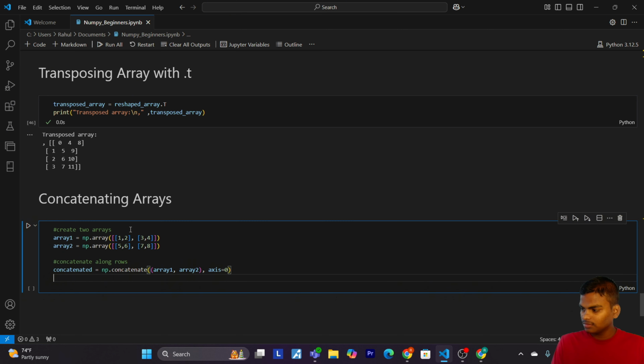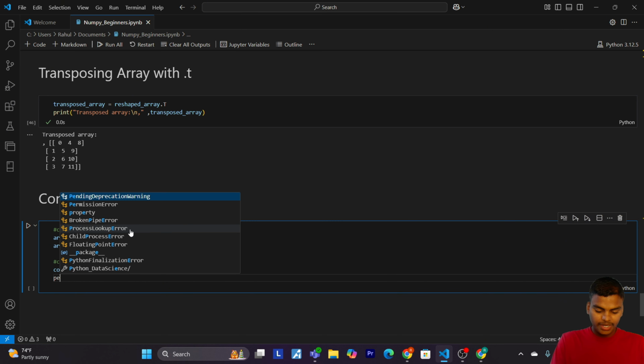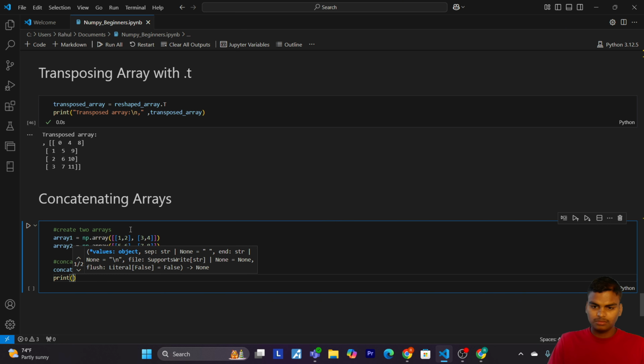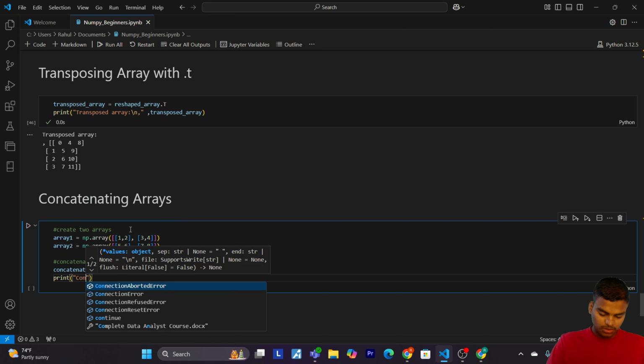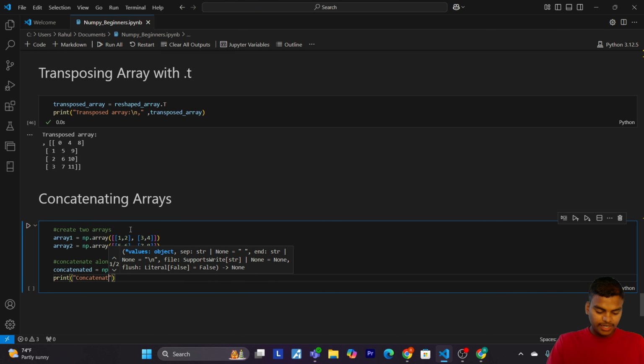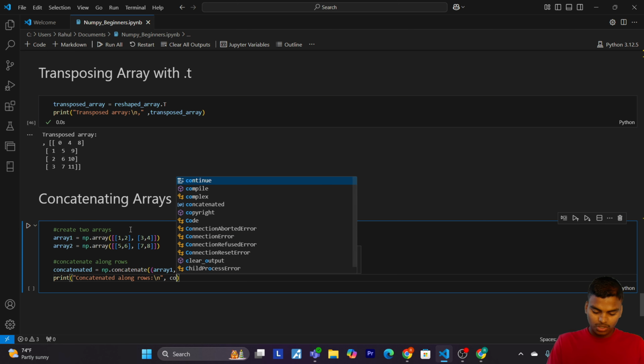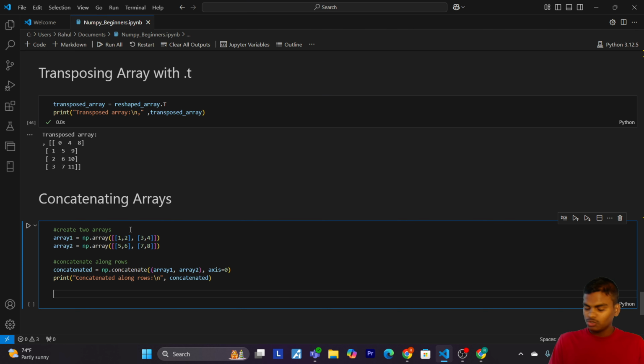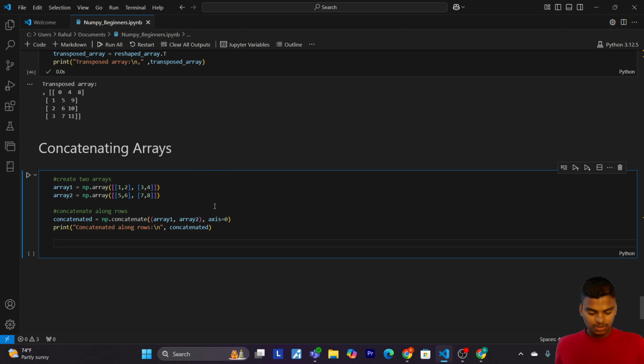Now print concatenated along rows. So now let's print concatenated.